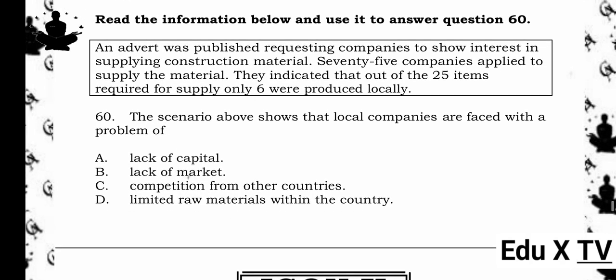Read the information below and use it to answer question 60. An advert was published requesting companies to show interest in supplying construction material. 75 companies applied to supply the material. They indicated that out of the 25 items required for supply, only 6 were produced locally. 60. The scenario above shows that local companies are faced with a problem of A. Lack of capital. B. Lack of market. C. Competition from other countries. D. Limited raw materials within the country. The answer is D. Reason being, only 6 out of 25 items could be produced locally, showing raw material shortages.